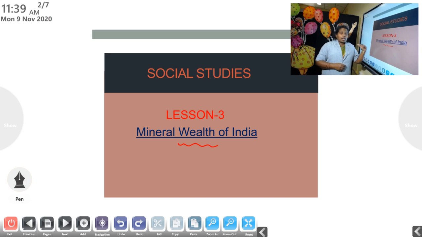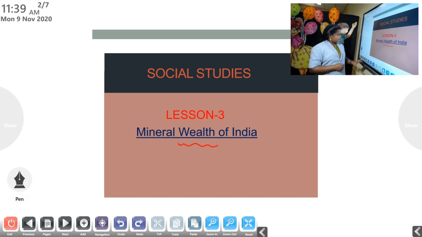And I told you that minerals are important. We use them for various purposes. So it's limited. If you are using it unwantedly, it will get lost. Once it is lost, we can't renew it. So we should be careful when we use it. These are the important things we should keep in mind about minerals.